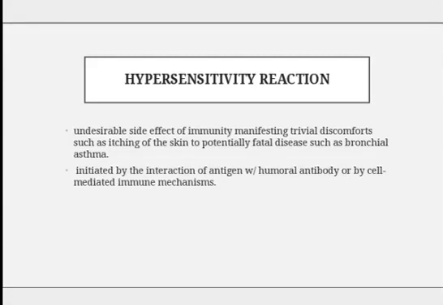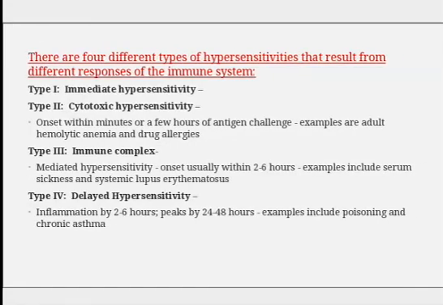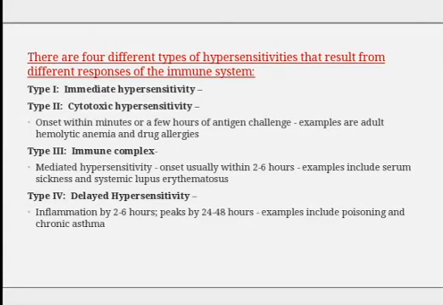Then, with hypersensitivity reactions, we see undesirable side effects of immunity, manifesting as trivial discomforts such as itching of the skin to potentially fatal disease such as bronchial asthma, which is initiated by interaction of antigen with humoral antibody or by cell mediated immune mechanism. These are the four types of hypersensitivity reaction.